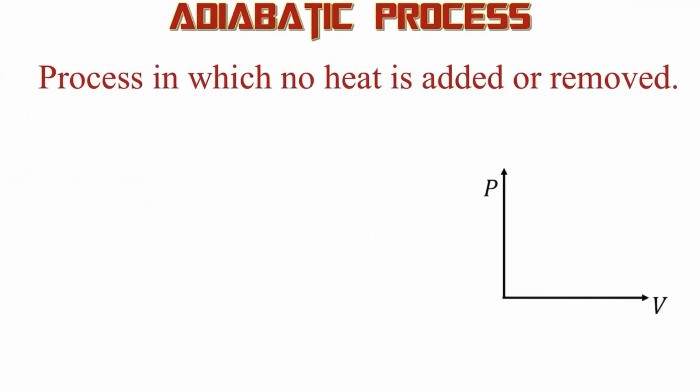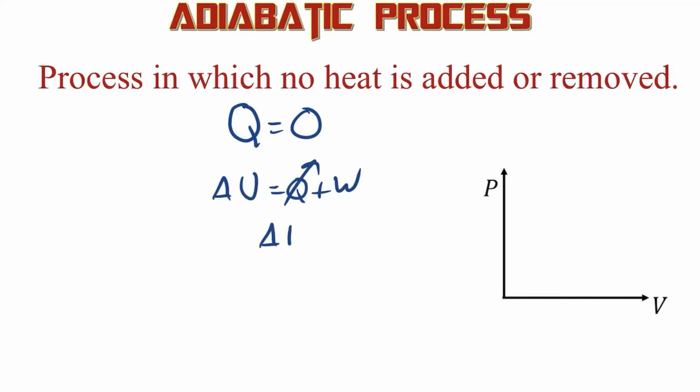The final type is an adiabatic process. Now in an adiabatic process, there's no heat added to or removed, so that's Q. So in this process, Q is 0. And then going back to the first law, you have delta U, which is the change in energy, equals the work done. So this is where you either compress or expand the gas, and as a result, the temperature is going to change. And this is going to be another swoop on the PV diagram. This one's going to be steeper, and we'll look at why that is.